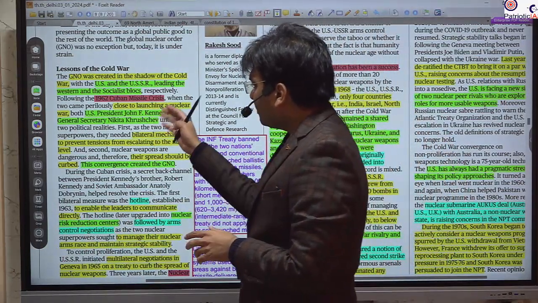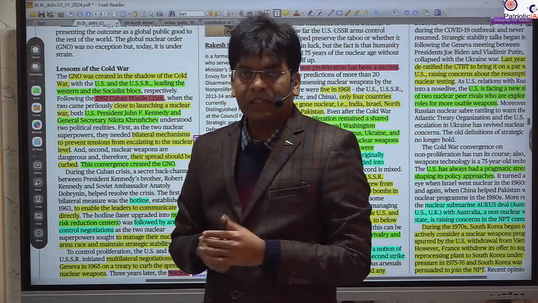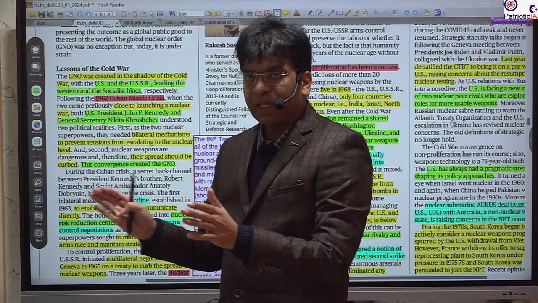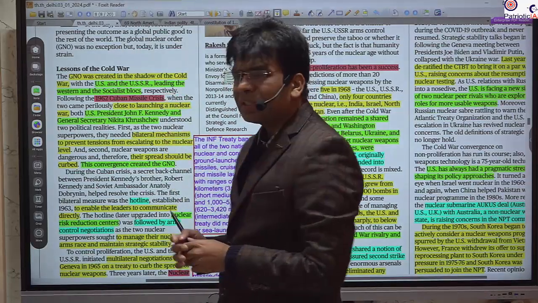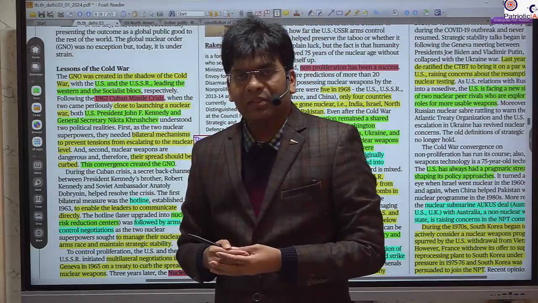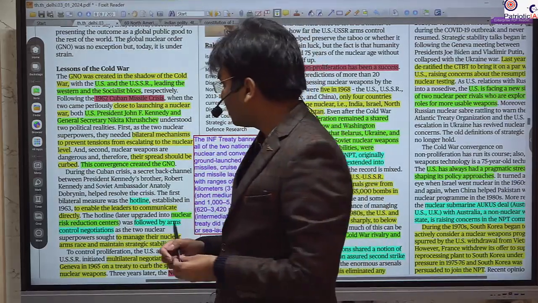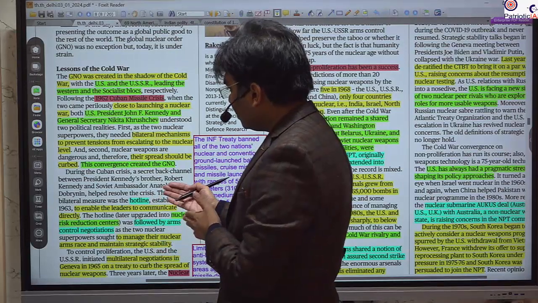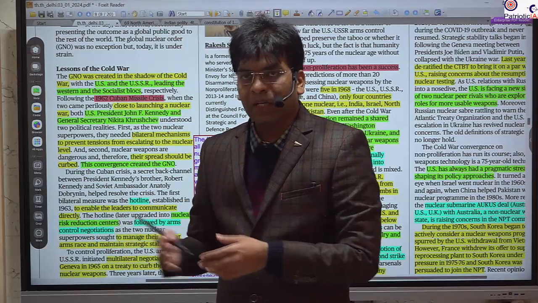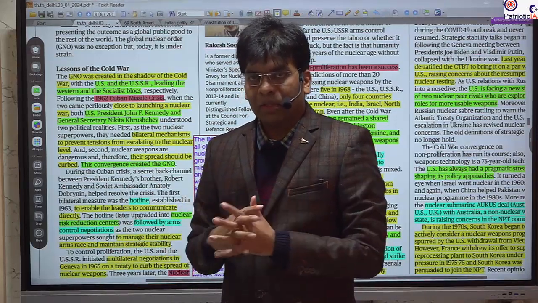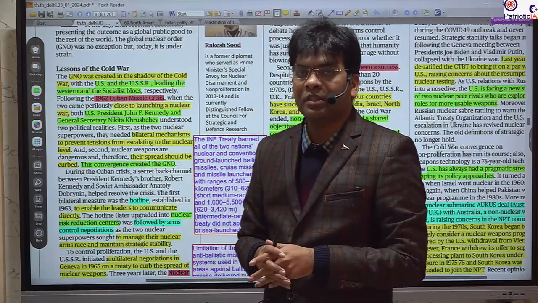In the Cuban Missile Crisis of 1962, Russia, then the USSR, started piling up nuclear weapons in Cuba. The US felt threatened by this installation of nuclear weapons, so the US Navy blocked the movement of weapons in the Atlantic Ocean, and at that point the world faced the prospect of nuclear war.